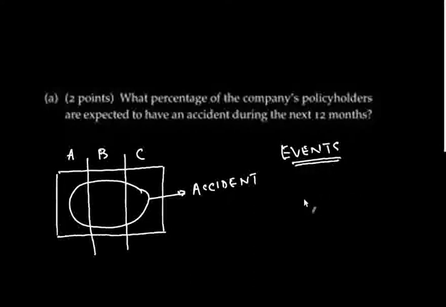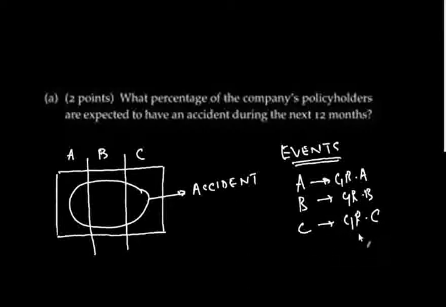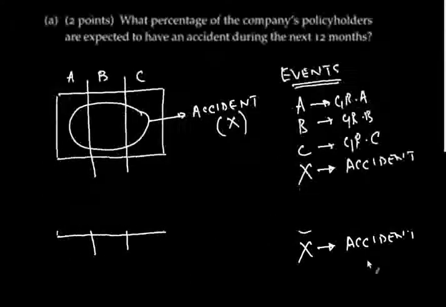Let's say the event A is the event that someone belongs to group A, B that he belongs to group B, C that he belongs to group C. And X is the event that a policyholder has an accident. What we are supposed to find is the percentage of a company's policyholders who are expected to have an accident during the next 12 months.